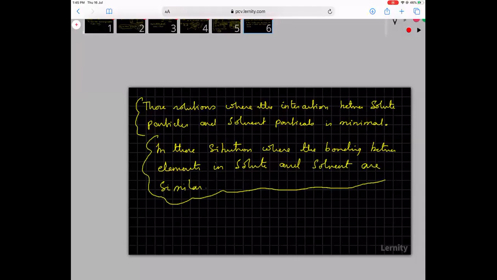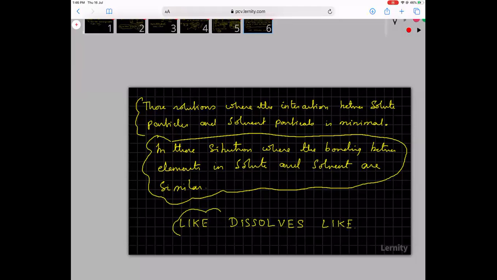Okay, it generally happens in those situations where the bonding between the elements in solute and solvent are similar. That is why there is a fundamental rule which says like dissolves like.